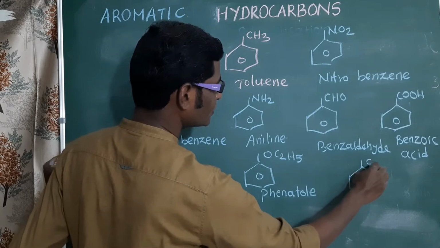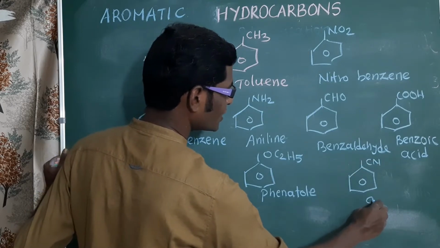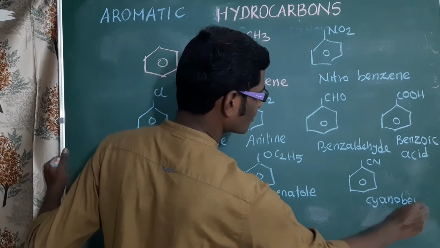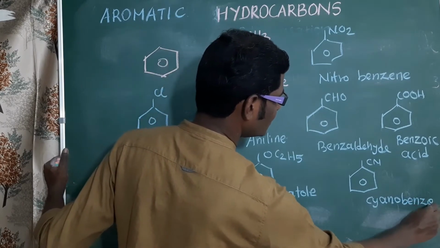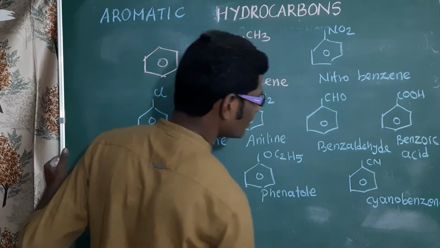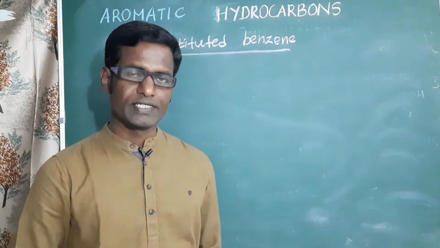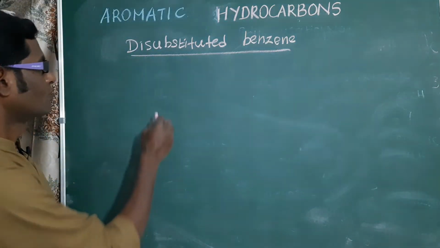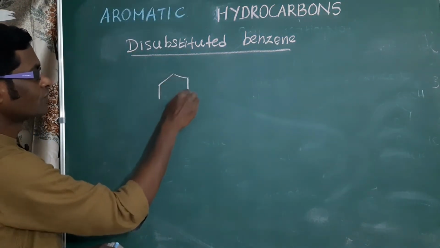Benzene with CN, cyanobenzene. These are the examples of benzenoid compounds. Next is di-substituted benzene. From the substitution,